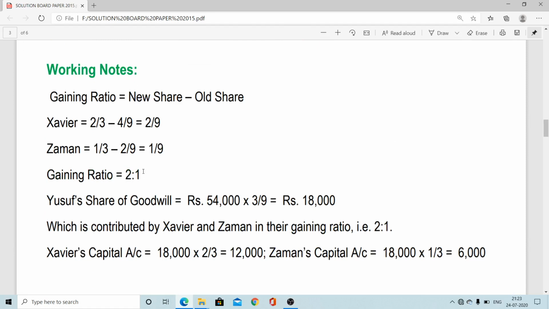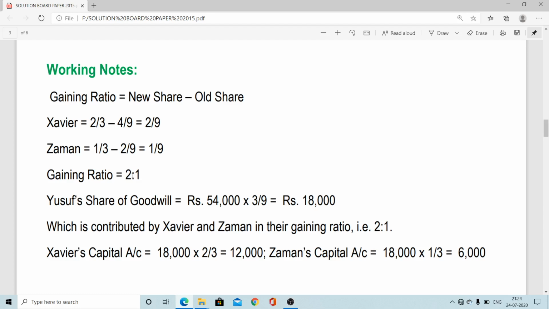Now we got the new ratio. Now we have to calculate the goodwill, that is, the retiring partner's share of goodwill. Total firm goodwill is 54,000. Out of that, the retiring partner's share, that is the old share of 3/9, comes to 18,000. This 18,000 share of goodwill will be borne by the remaining partners.